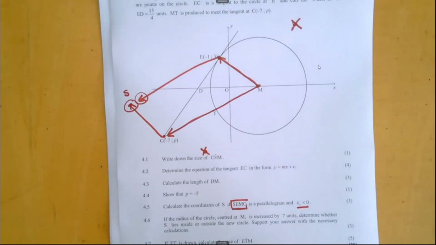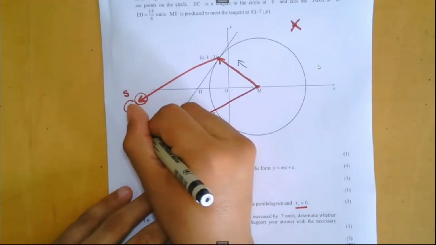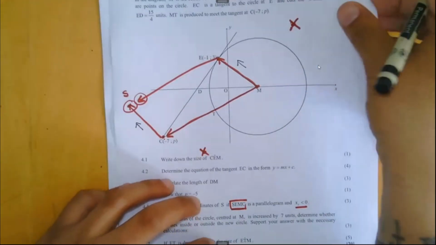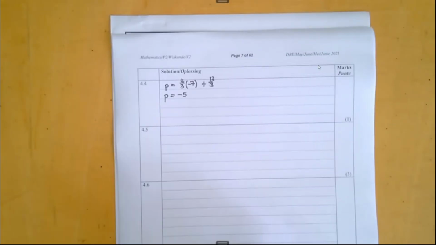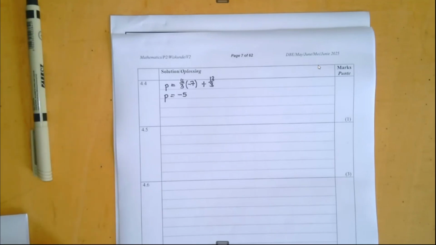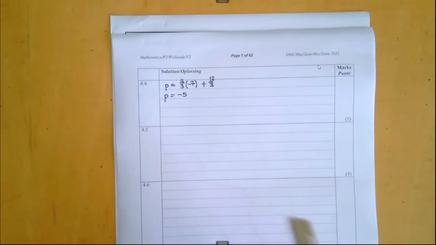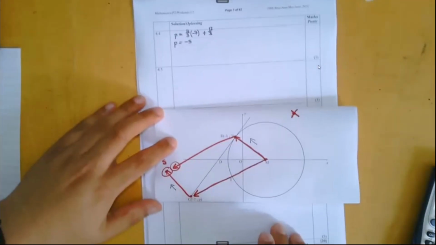So what I'm going to do is I'm going to do M to E. That's how I'm going to get from C to that coordinate S. So what does this look like in practice? Just give me a second to fold the page. Right, so we can see what I'm doing here with the diagram in front of me as well.